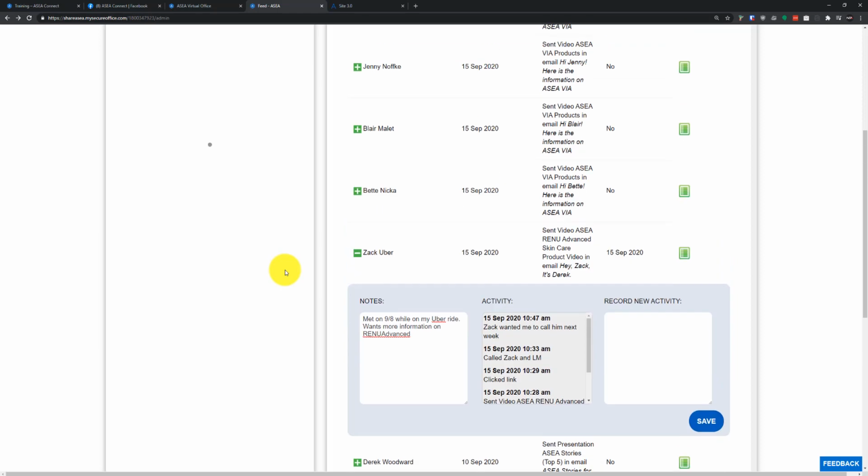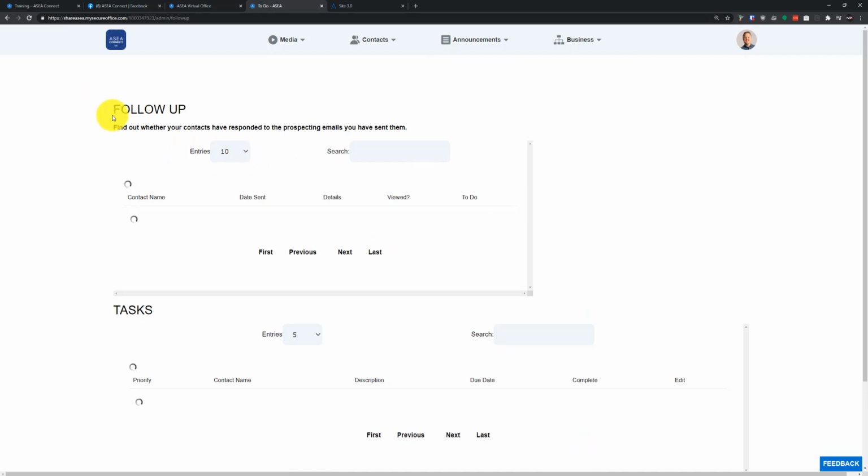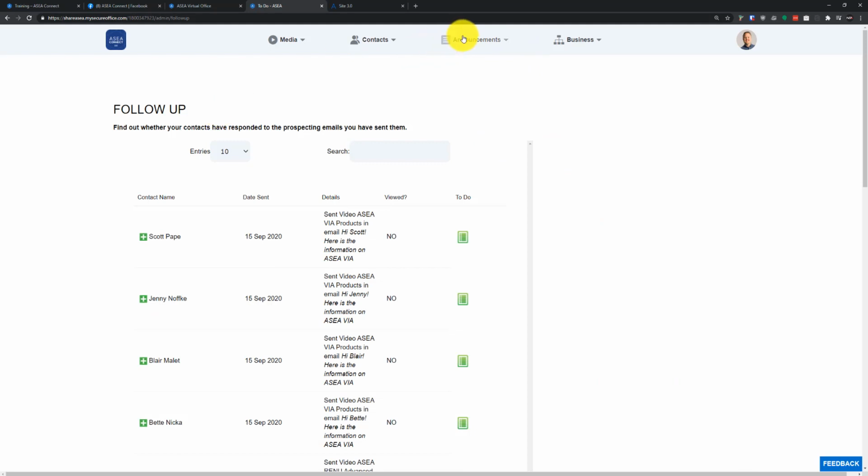You can access all of your to-do items up here at the top if you go to Announcements and To-Do Tool. And down here below, this follow-up area is just a repeat of the announcement area that I was just on here.